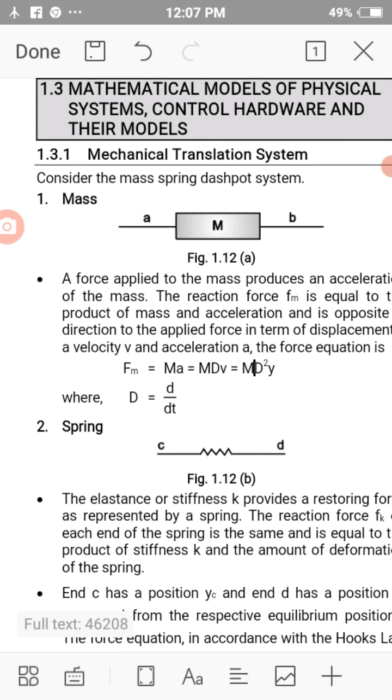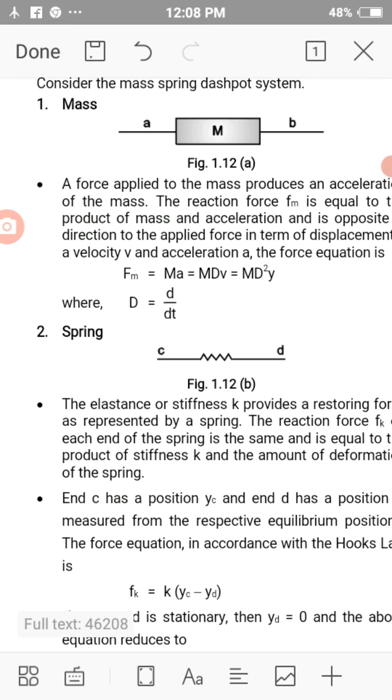So mass we have bound into mathematics. That is, force is equal to mass into acceleration, or force is equal to mass into dv by dt, or mass into d square y by dt square, in terms of acceleration, in terms of velocity, and in terms of displacement. We have bound a mass.